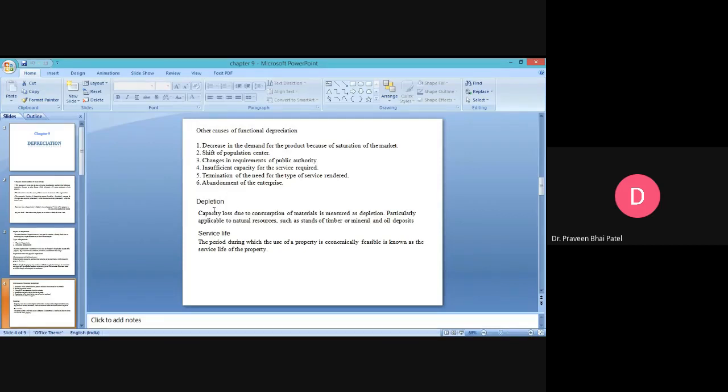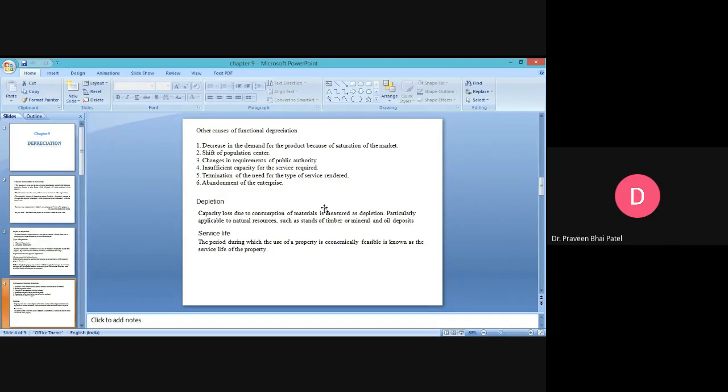Then termination of the need for the type of service rendered. Suppose you are providing a service for a particular thing, and nowadays the requirement for that has been reduced. So what is going to happen? In that case, you will have to stop the production of your product and restart. As technologies and advancements take place day by day, there have been different changes.